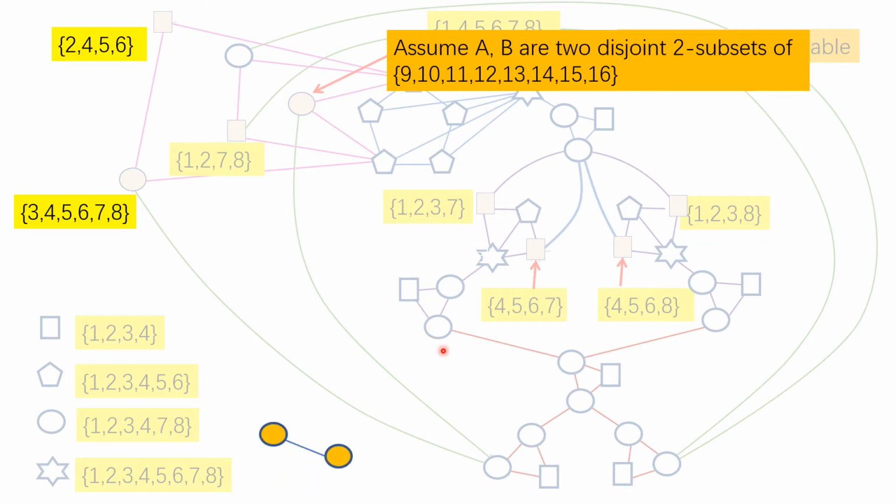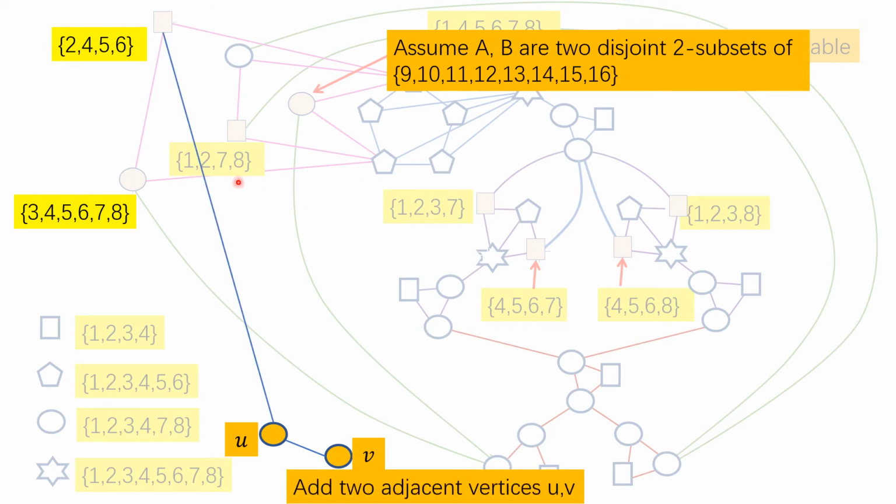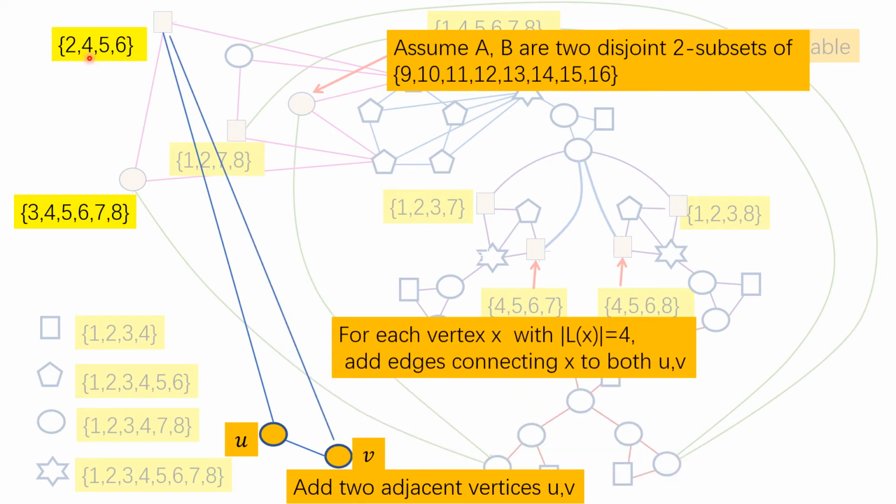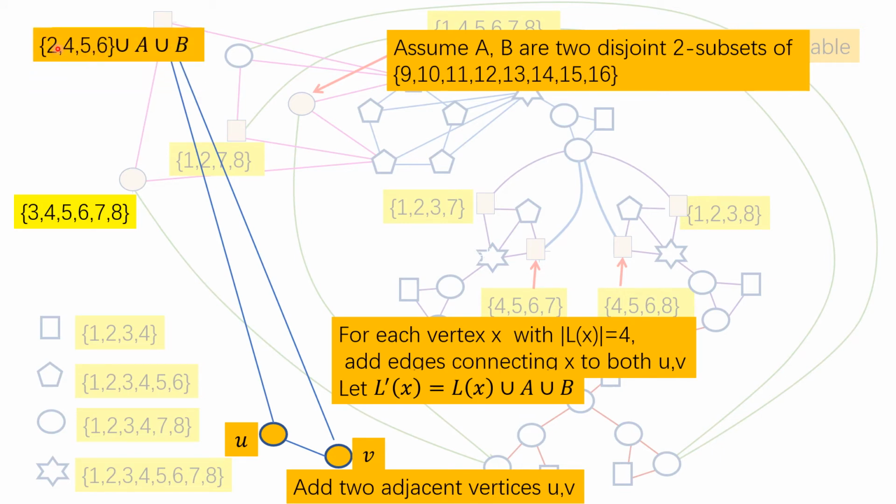We add two adjacent vertices U and V. Now for each vertex in G whose list has size 4, we add edges connecting this vertex to both U and V, and we change the list assignment by adding A and B to the list. So this will become {2, 4, 5, 6} union A, union B.